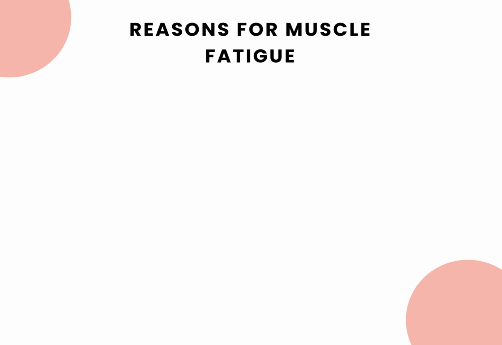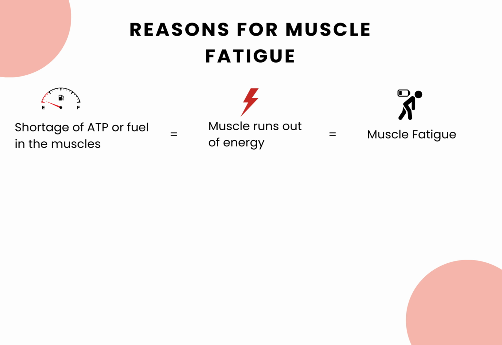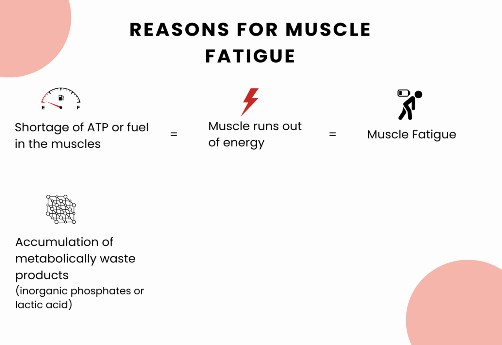This is hypothesized to be caused by two main factors. Firstly, when the muscle runs out of energy with a shortage of ATP or fuel in the muscles. Second, accumulation of metabolic waste products like inorganic phosphates or lactic acid. As they accumulate, these waste products affect the release of ions, which is required for the triggering of contraction.